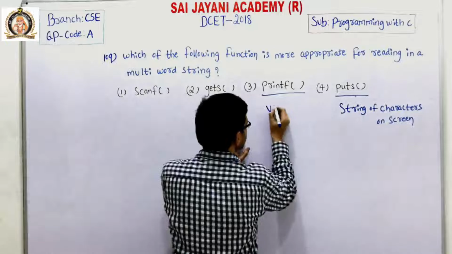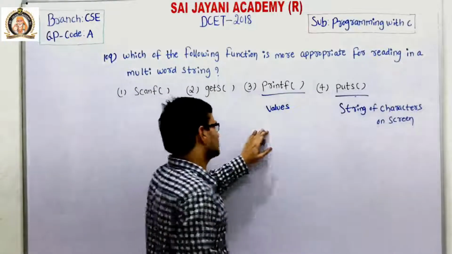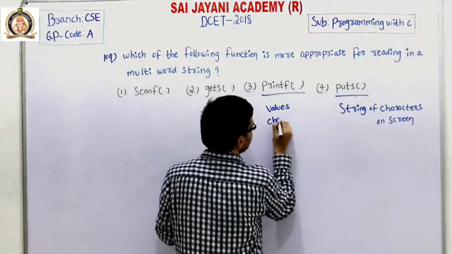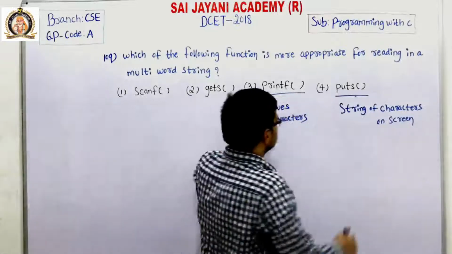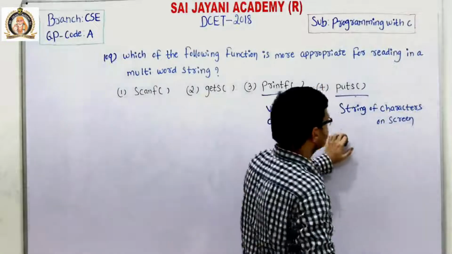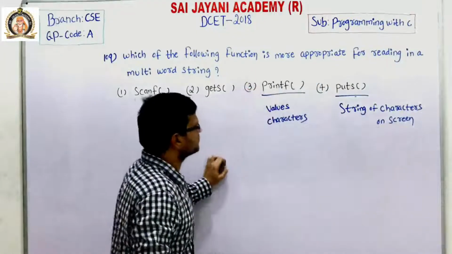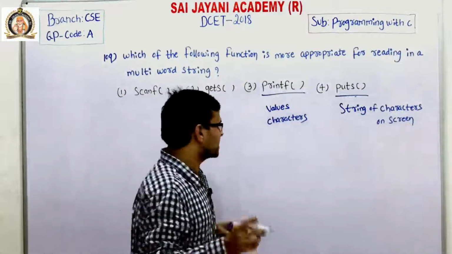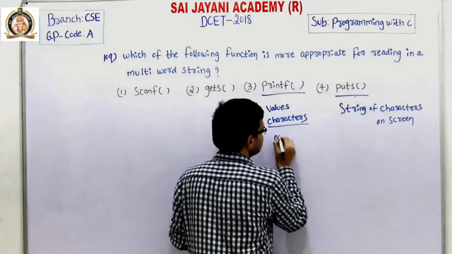The printf function prints the values of integer and floating type numbers, as well as characters. Both are output functions only, but the puts function prints a string of characters on a screen, whereas the printf function prints the values of integer and floating type, along with characters on a screen.